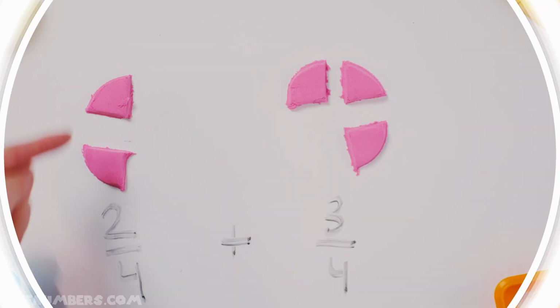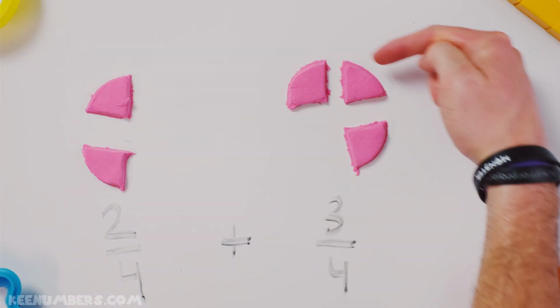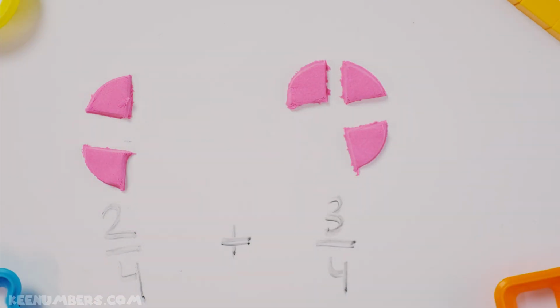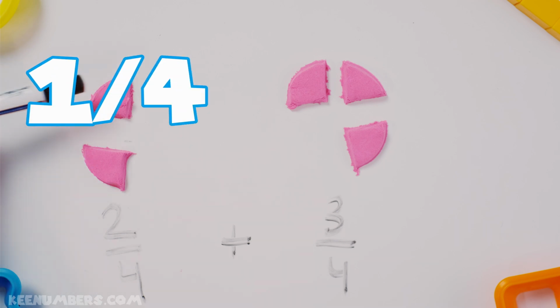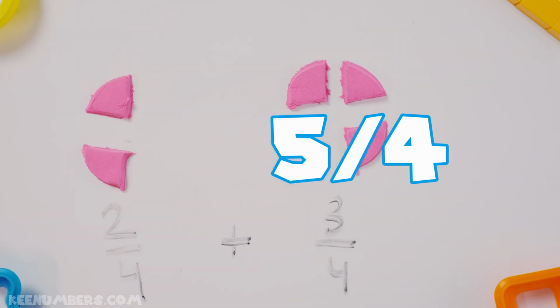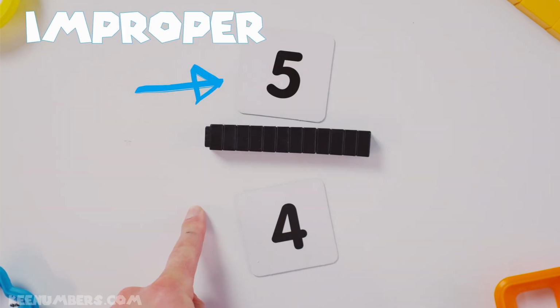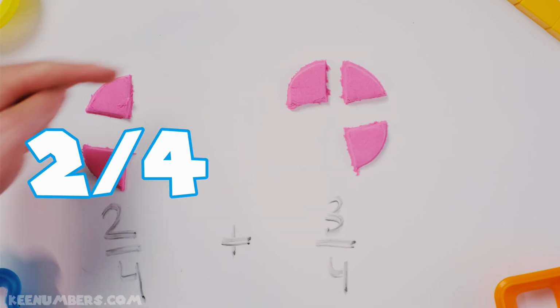2 quarters, 1, 2, plus 3 quarters, 1, 2, 3. How many quarters do you see? 1, 2, 3, 4, 5. 5 quarters. Do you need to see that again? 5 quarters.